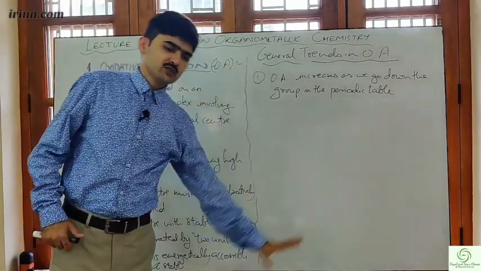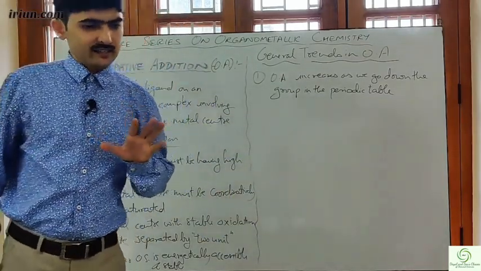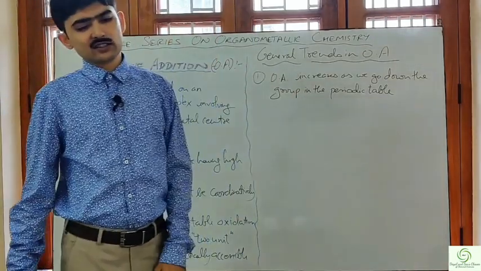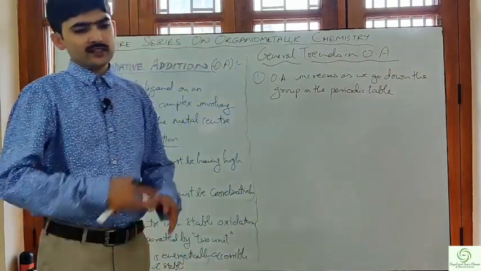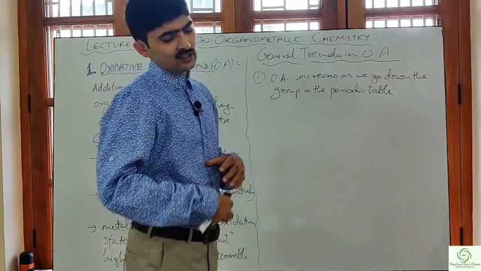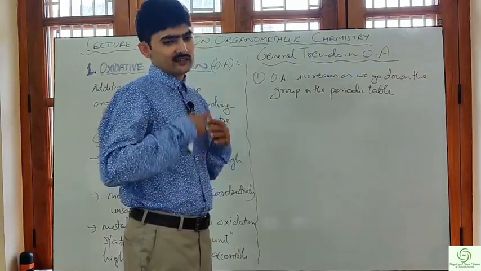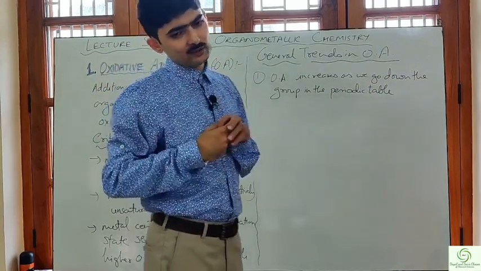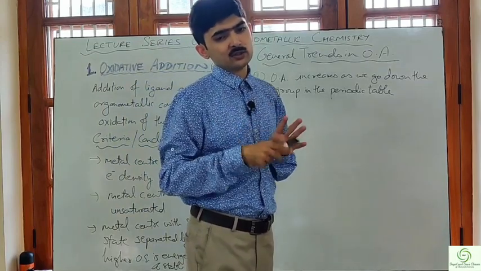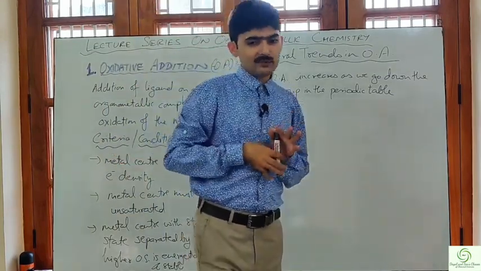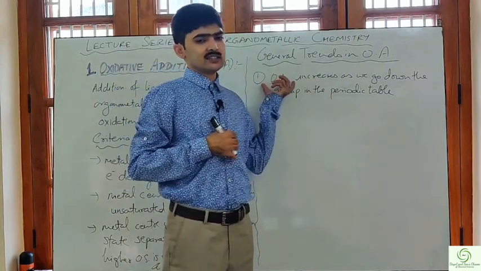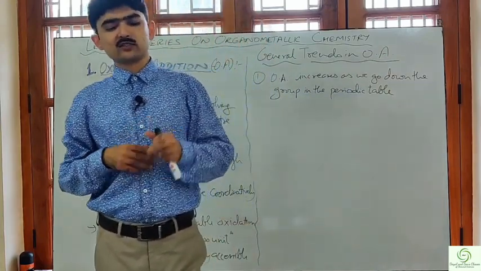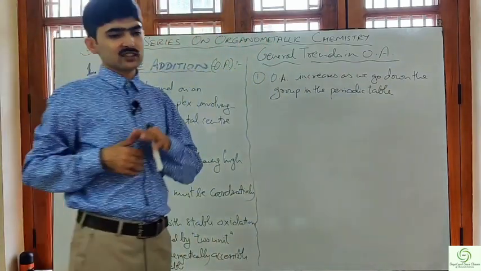As we are going down, the number of electrons is increasing, as well as the nuclear charge. As we go down the group, what happens? The number of electrons increases and the number of shells also increases. Since the number of shells increases, the valence electron which takes part in the reaction is far away from the nucleus, so it will be loosely held and can easily be donated to the ligands. As a result, the rate of oxidative addition will increase as we go down the group, because the electron can easily be donated due to reduction in the ionization energy.